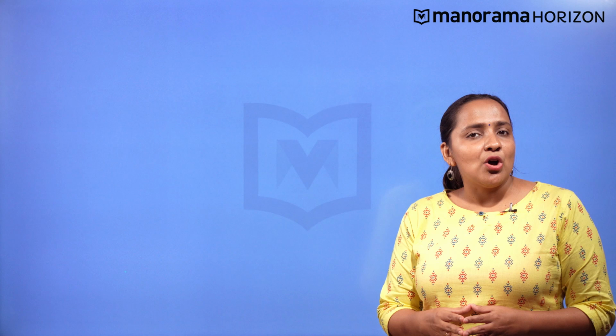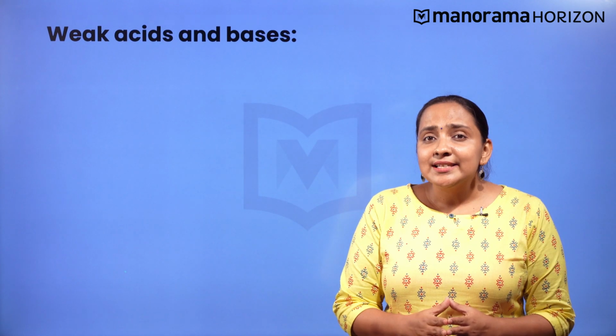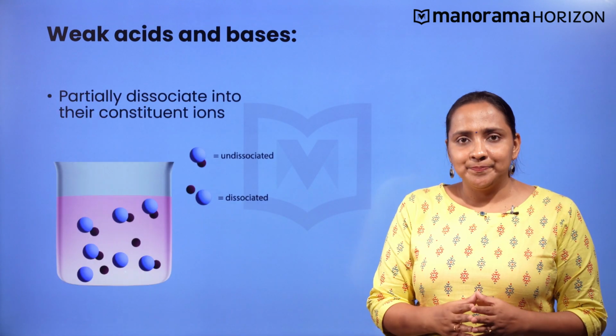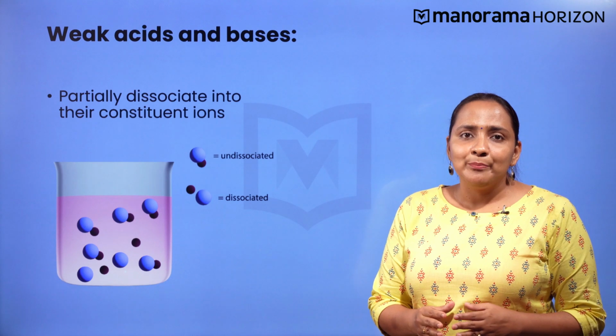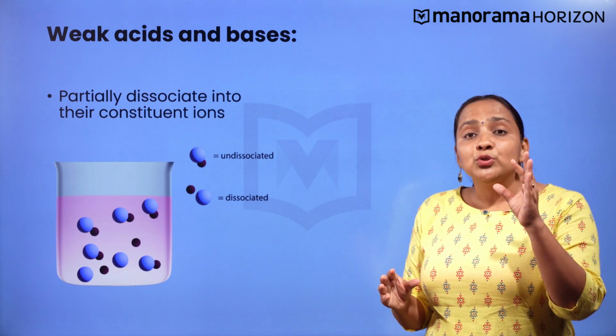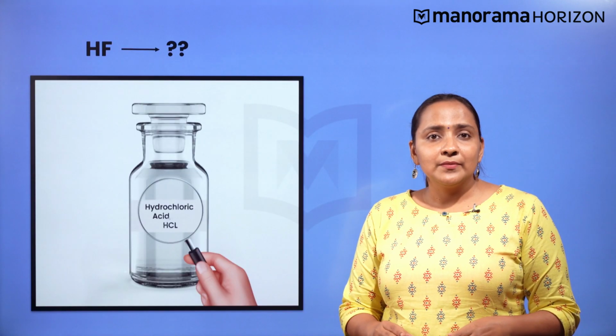Now, let us talk about weak acids and weak bases. Weak acids and bases partially dissociate into their constituent ions in their aqueous medium. Let us take an example of hydrofluoric acid, which is a weak acid. If you zoom in, what will you find at the molecular level?